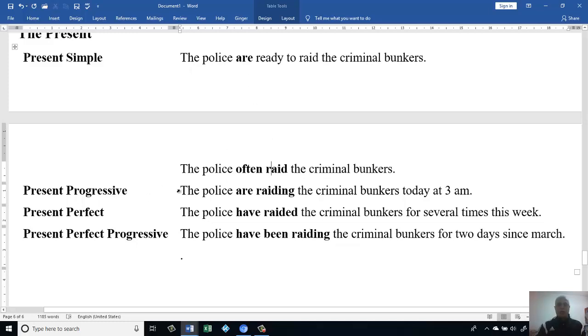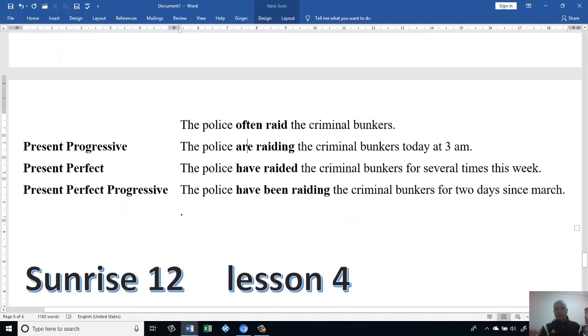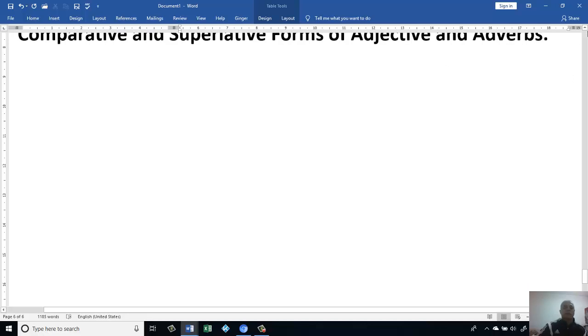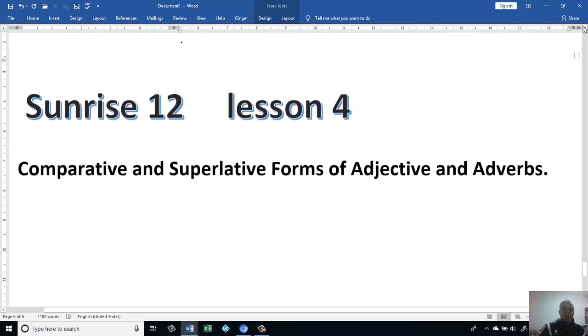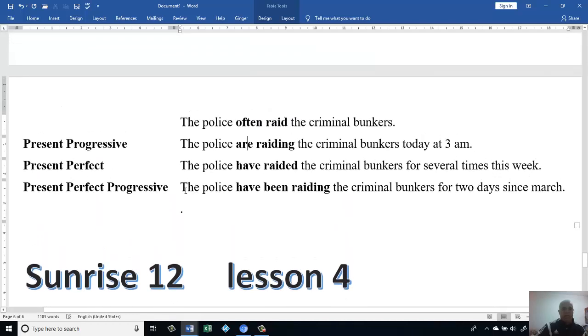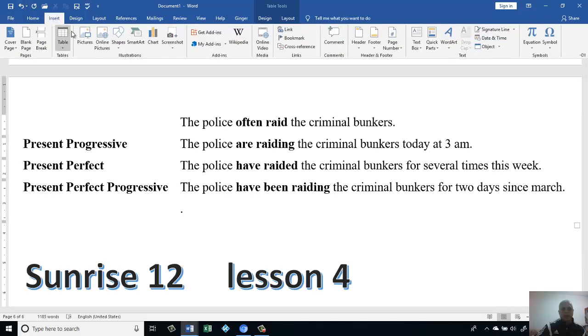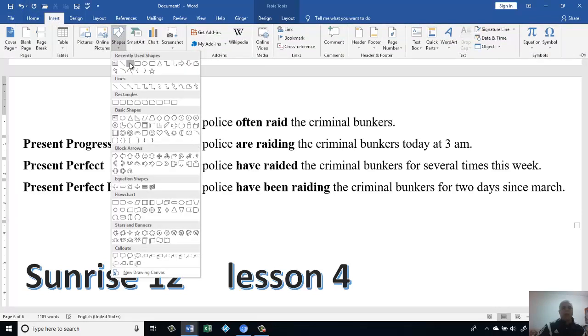Because here we have the police, then we add are to it, then the verb has to be in the ing form, because here I have are, or the verb to be, or sometimes we say be verb. The criminal 2 days at 3 a.m. How to make a present perfect? With the present perfect, the police, then I have to take have here. That's the sign of the present perfect.